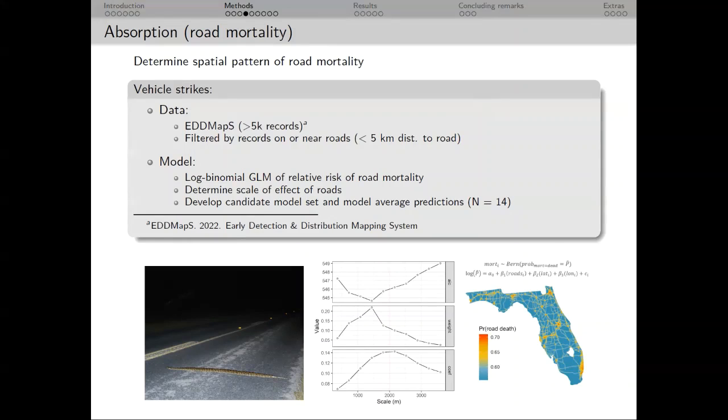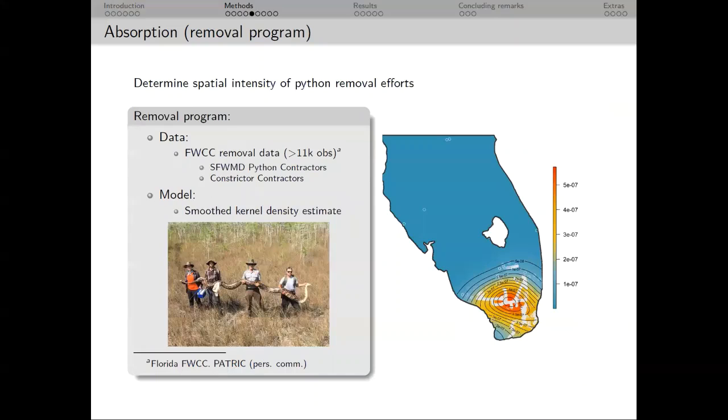I then compared the effects of roads at different scales by ranking the performance of models and found that the top 3 models had similar support. So instead of taking predictions from one model, I averaged across the whole candidate set to obtain a model average layer of relative risk of mortality from roads.